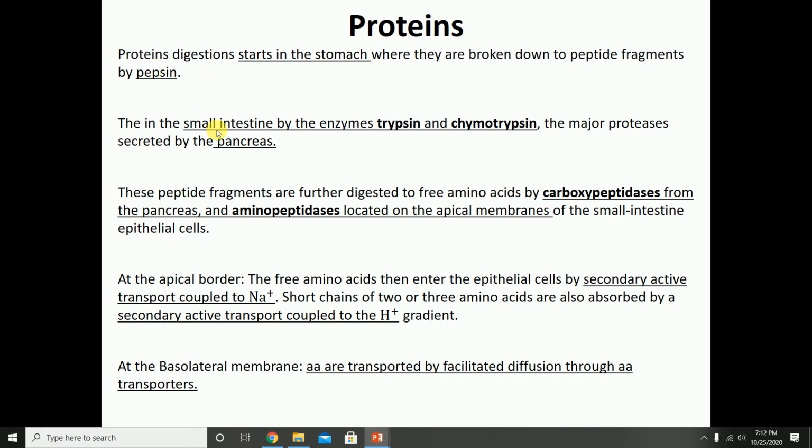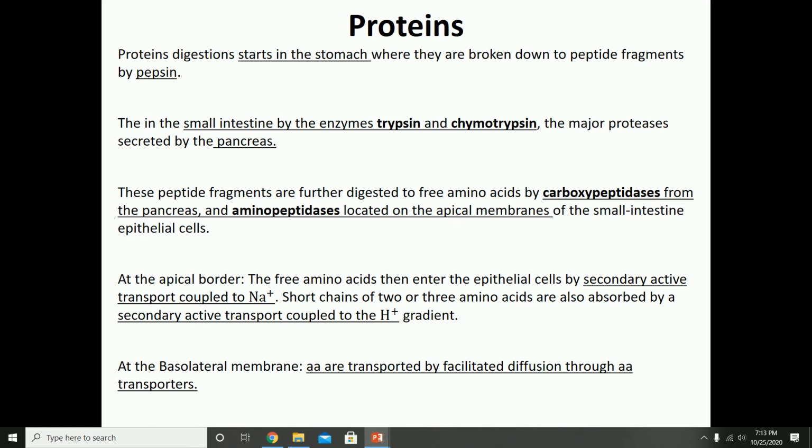And then when the peptide fragments move over to the small intestine, we have the enzymes trypsin and chymotrypsin that are going to further break down the protein, and those two enzymes come out of the pancreas. And then we have to remove those carboxyl and amino groups, and that is through carboxypeptidase that is secreted by the pancreas, and the aminopeptidase that is found on the apical membrane of your small intestinal cells.